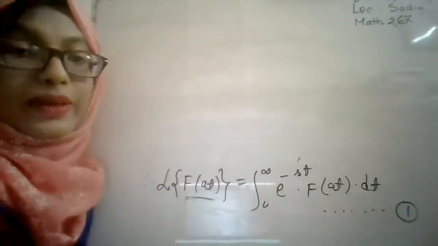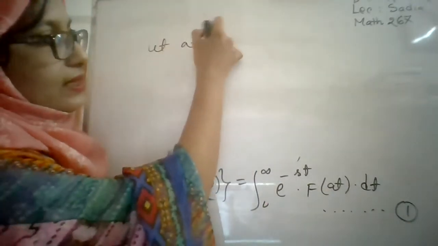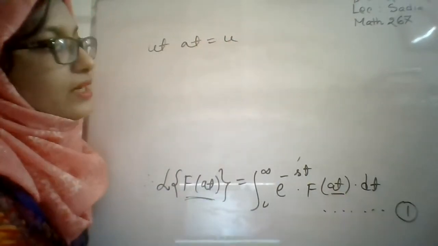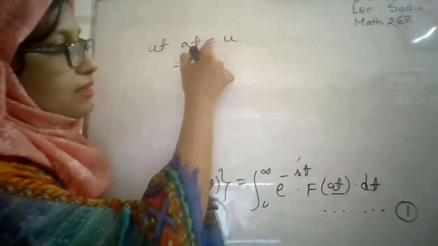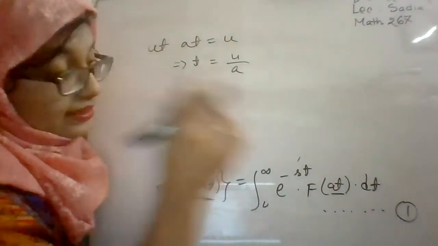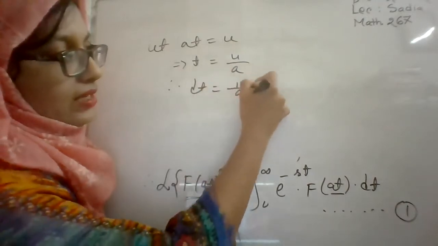Here there is a term at. We will remove this. We will consider at is equal to u. So t is equal to u by a. And here there is a term dt, so dt will be 1 by a into du.